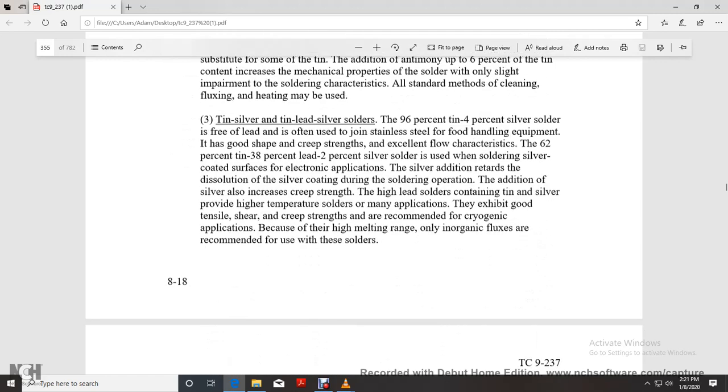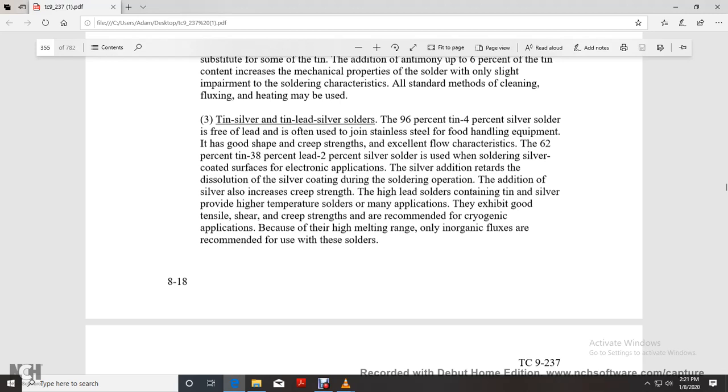Tin silver and tin lead silver solders. 96% tin, 4% silver solder is free of lead. They are often used to join stainless steel in food handling equipment. They have good shear and creep strength and excellent flow characteristics. 62% tin, 36% lead, 2% silver solder is used on silver coated surfaces in electronic applications. Silver addition retards the dissolution of the silver coating during the soldering operation.